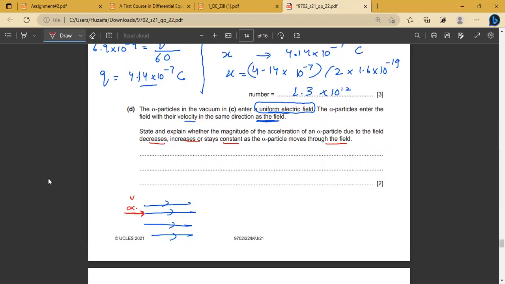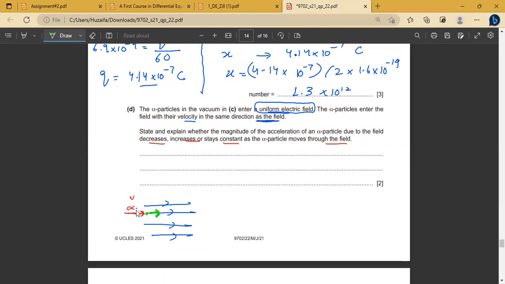Whenever I talk about acceleration, I talk about the resultant force. What is Newton's second law? Force and acceleration are directly linked. So if I want to know the variation in acceleration, I want to know the variation in the electric force acting on that alpha particle when it enters this uniform field. What is the first thing that will happen? An electric force will act on it. In which direction? Can you tell me?